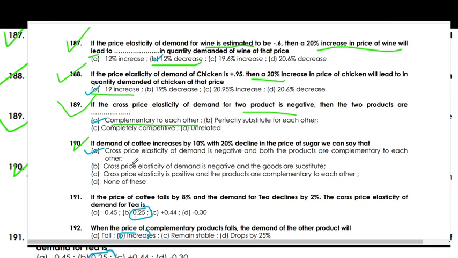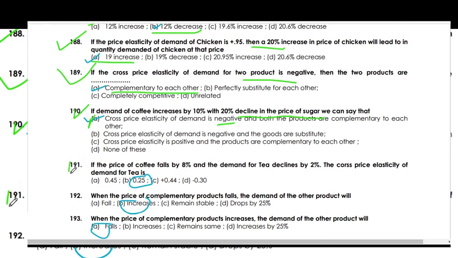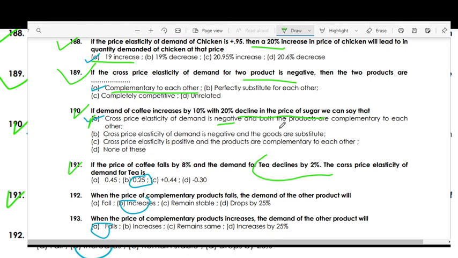If the demand for coffee increases by 10% with a 20% decline in the price of sugar, we can say that the cross price elasticity of demand is negative and both products are complementary to each other. If the price of coffee falls 8% and the demand for tea declines by 2%, the cross elasticity of demand for tea is 0.25.